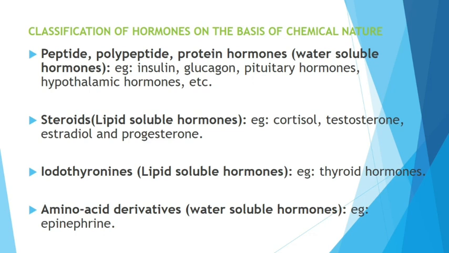Remember that. So for example: insulin, glucagon, pituitary hormones, all pituitary hormones. Then hypothalamic hormones, they belong to the first class. Note this point, very important. Okay, because there is one concept, that is mechanism of hormone action.